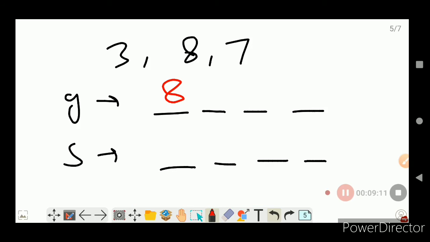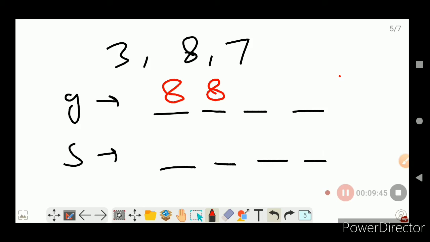Now the point is we have to make the greatest possible number, and we have been given one repetition of a digit. So which digit will you repeat? You will say, sir, since 8 is the greatest digit available to us, we will try to repeat 8 only, so that we can get the greatest number out of the given digits. So we will repeat 8 only.